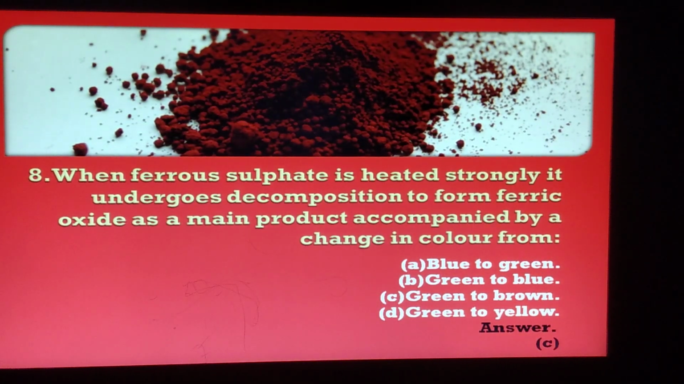When ferrous sulfate is heated strongly, it undergoes decomposition to form ferric oxide as a main product accompanied by a change in color. So from the picture, you can make out what is the color of ferric oxide. Yes, it turns from green to brown. The correct answer is C.